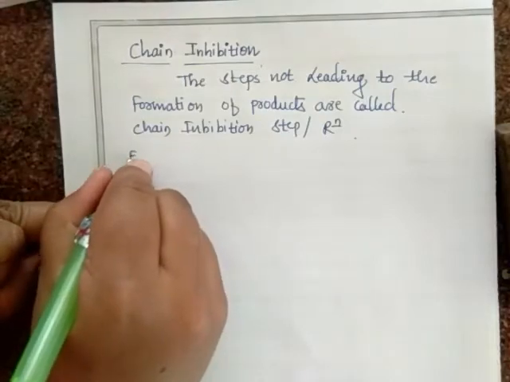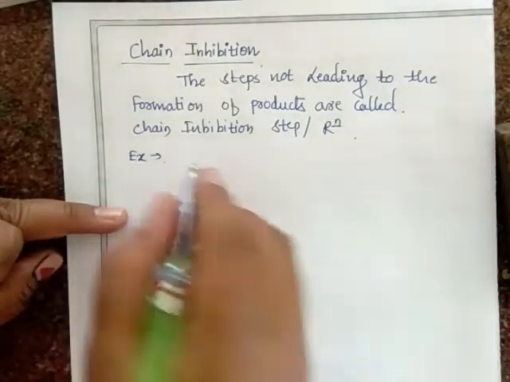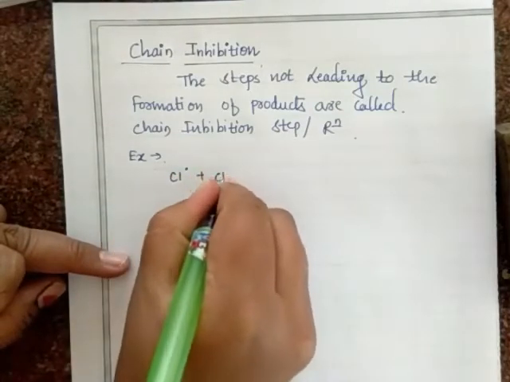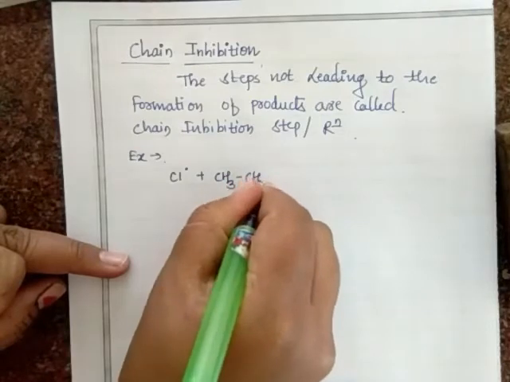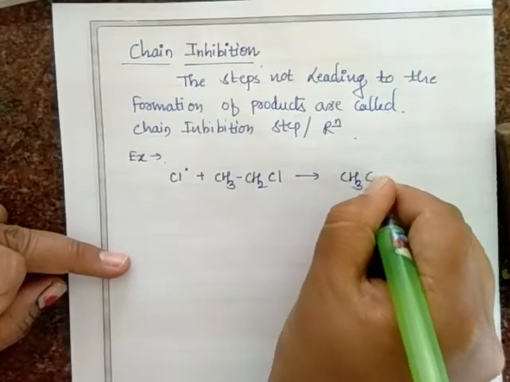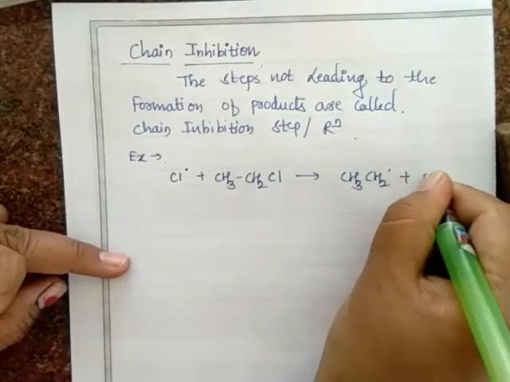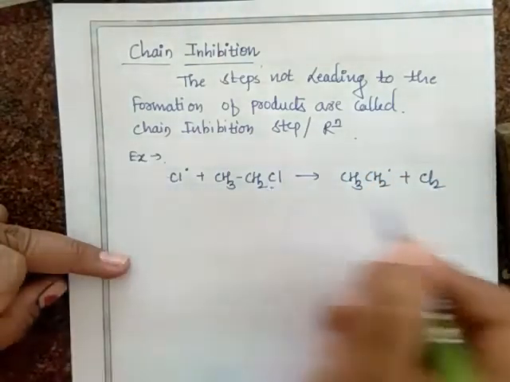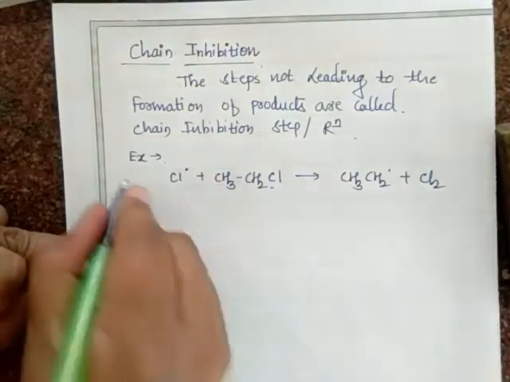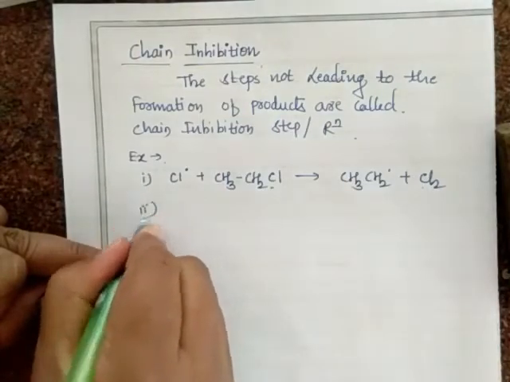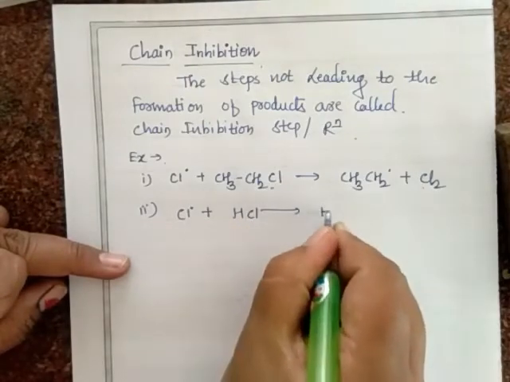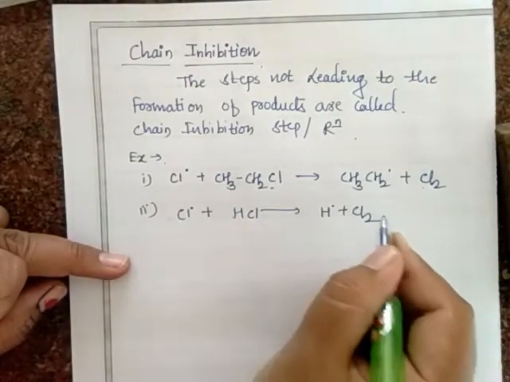Okay, then an example for inhibition. Here just take one example. I will take the same example again, chlorination of ethane, which we have already done. Cl, again CH3CH2Cl. Then what will we get over here? CH3CH2 radical plus Cl2. These two get combined over here. The product won't be obtained, isn't it? This is the first example. Again we take a second example: Cl radical plus HCl, what will we get there? H radical plus again Cl2.